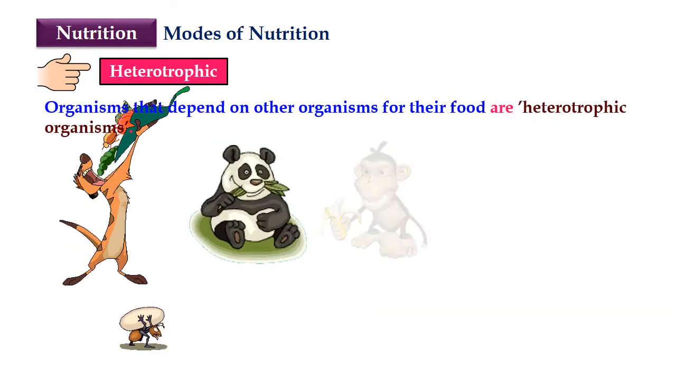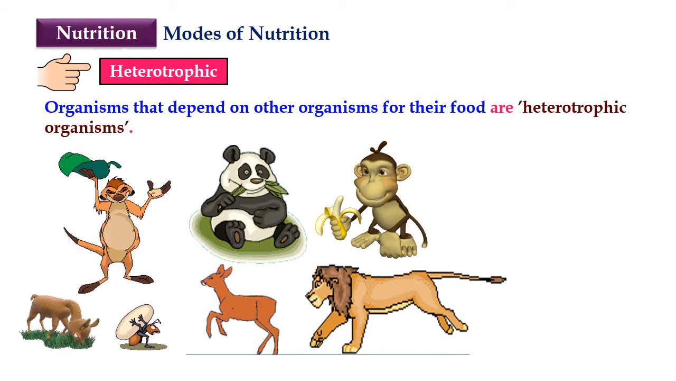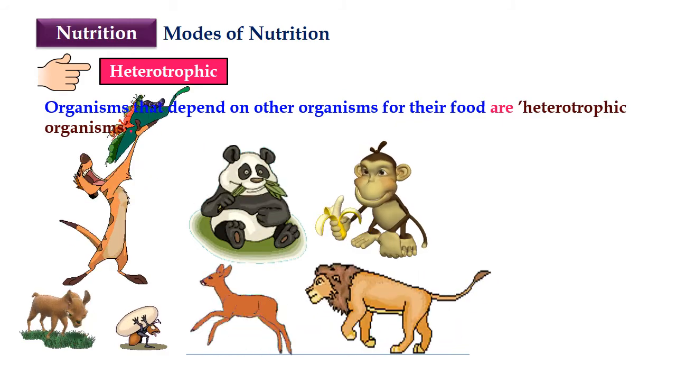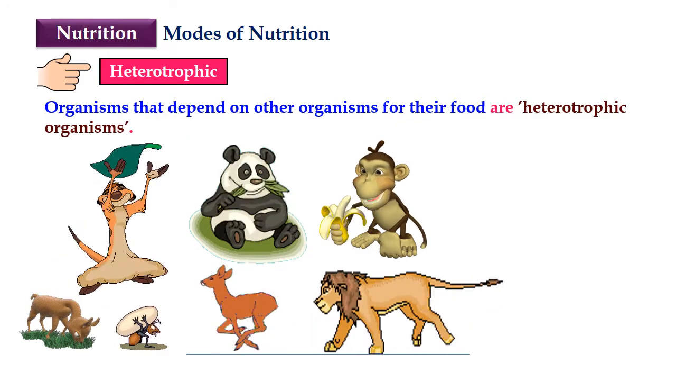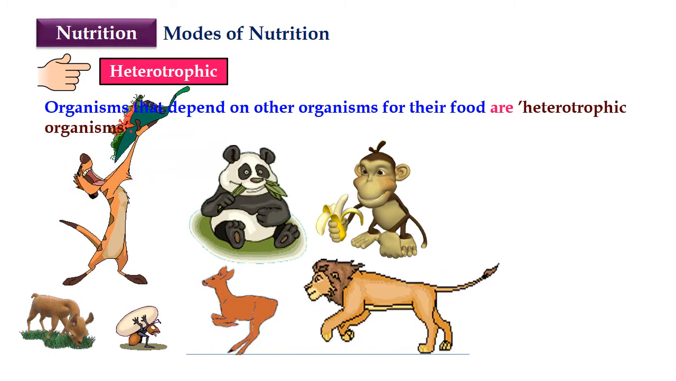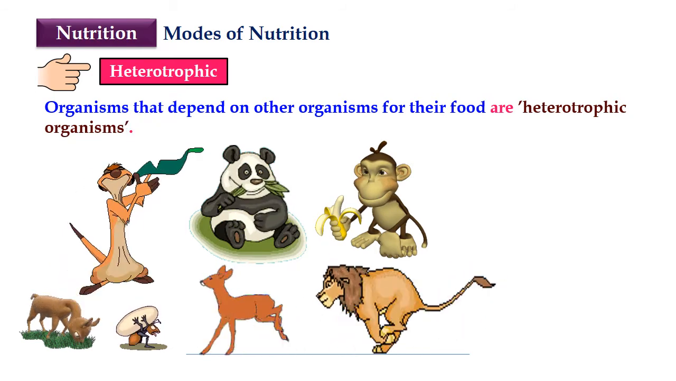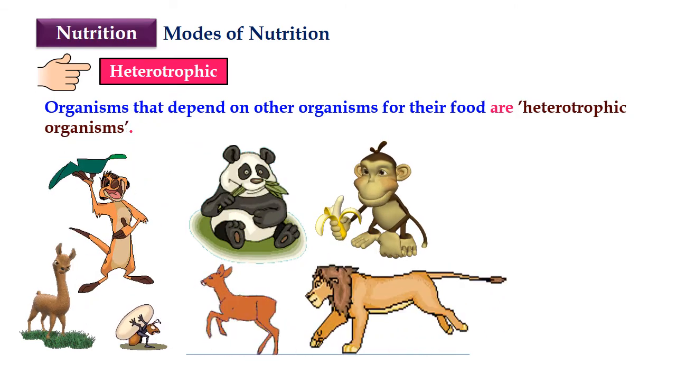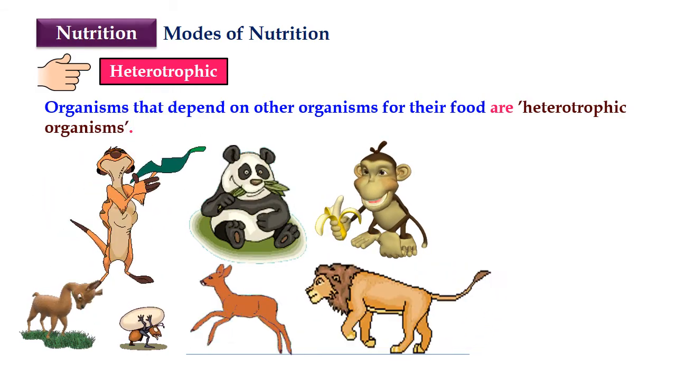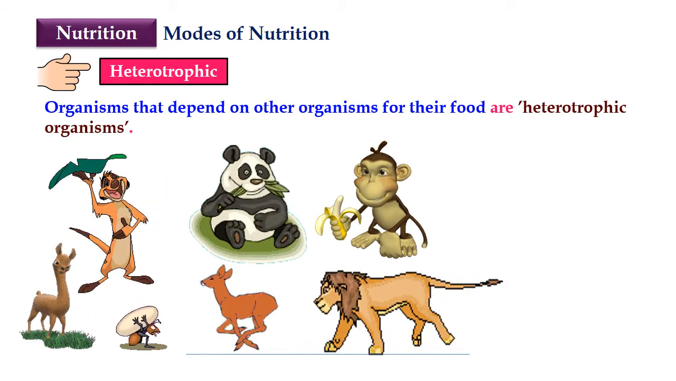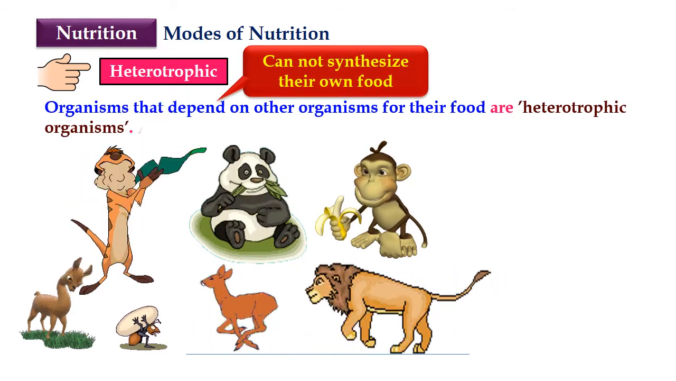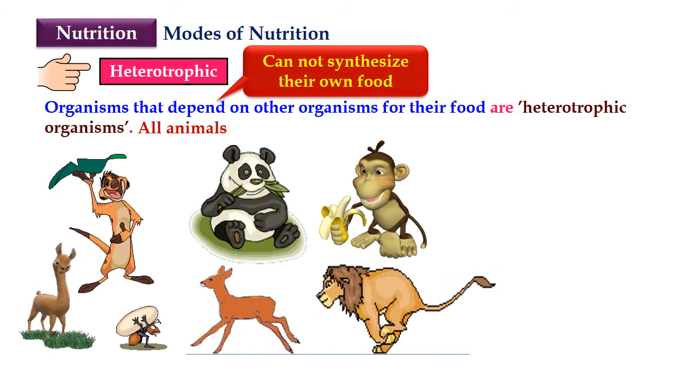Let's learn about the next mode of nutrition, that is heterotrophic nutrition. In heterotrophic nutrition, organisms depend on other organisms for their food. Such organisms are called heterotrophs as they depend on plants and other animals for food. Here hetero means other and trophs means nourishment. The other organisms can be either plants or animals, herbivores or carnivores. Examples of heterotrophs are human beings, earthworms, cuscuta plants. All animals are generally considered as heterotrophs, that is, we cannot synthesize our own organic food.